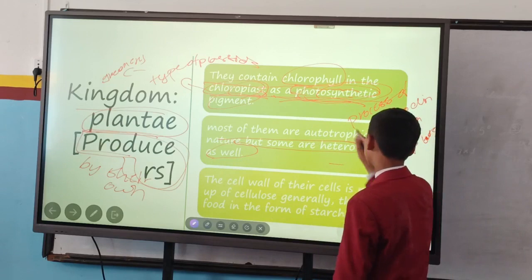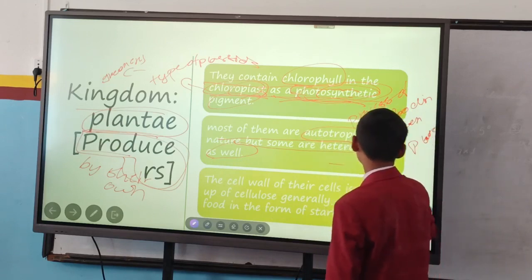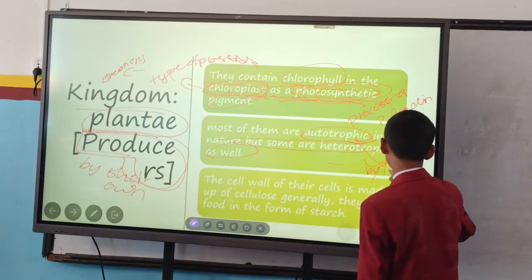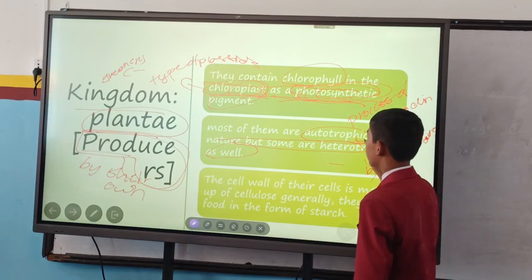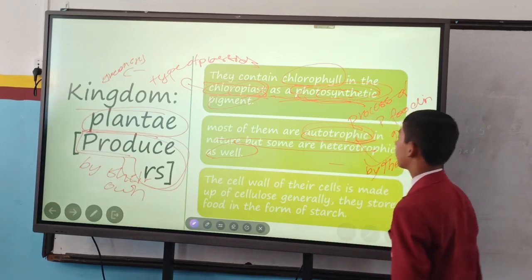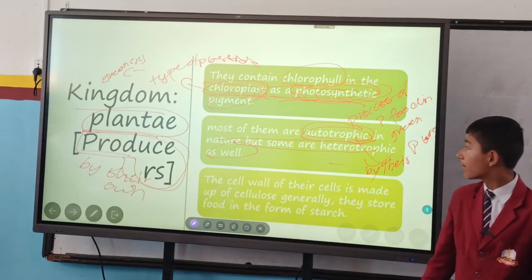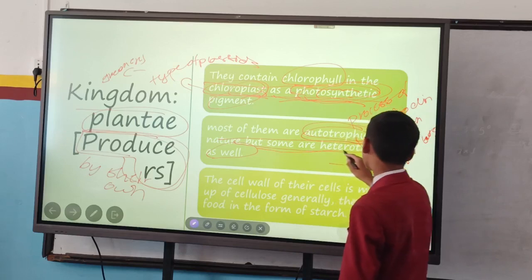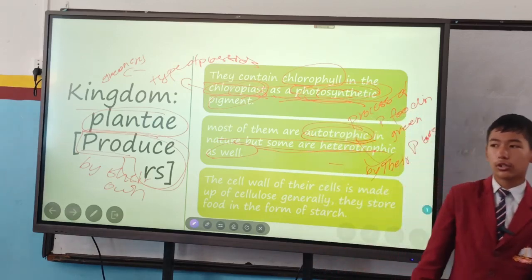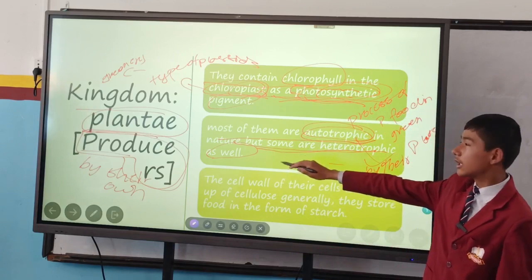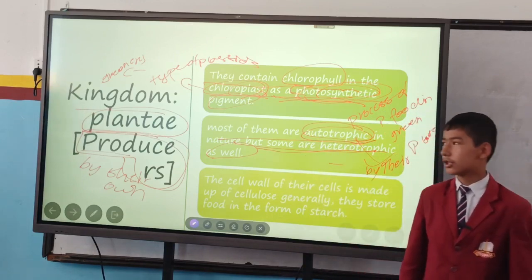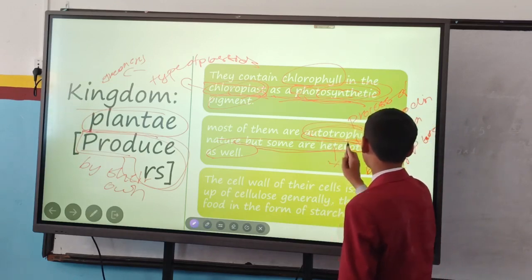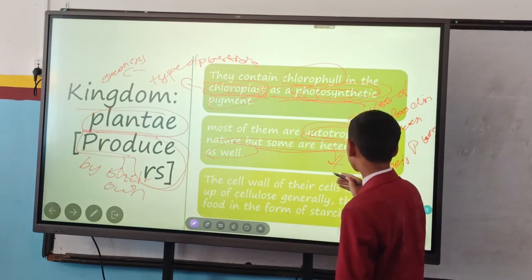Some minutes ago I also talked about it. Autotrophic means to say that they prepare their food by their own. They do not have to depend on others for their food, like fungi. In nature, most of them are autotrophic, means that the species from the kingdom Plantae do not need to depend on others for their food, but some are heterotrophic as well. It means not all species from the kingdom Plantae are autotrophic, but some might be heterotrophic too. Heterotrophic means that they are not like autotrophic organisms. They have to depend on others for their food.